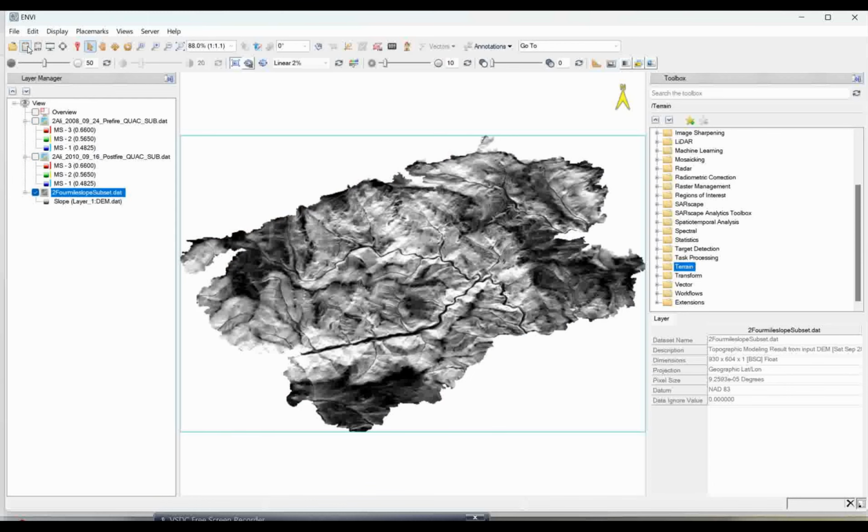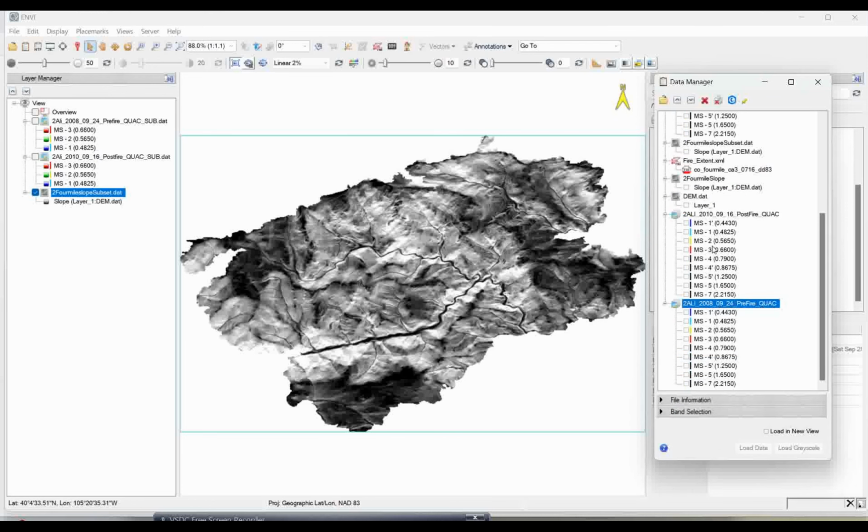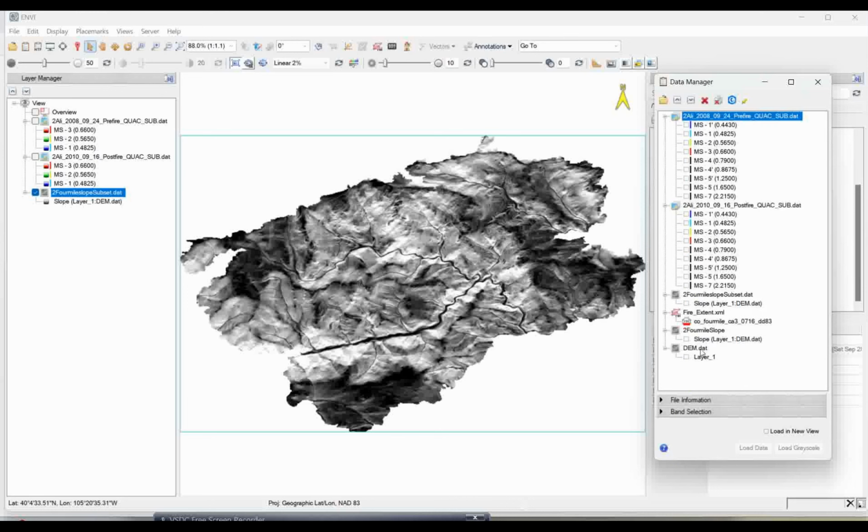So now here also from the data manager, whatever you don't require, you just remove it from here one by one, so that it will be easy for you to understand whatever layer is required for your analysis. So I will just go with these three things. I don't want this extent also. So this is the three layers which are very important for me now.